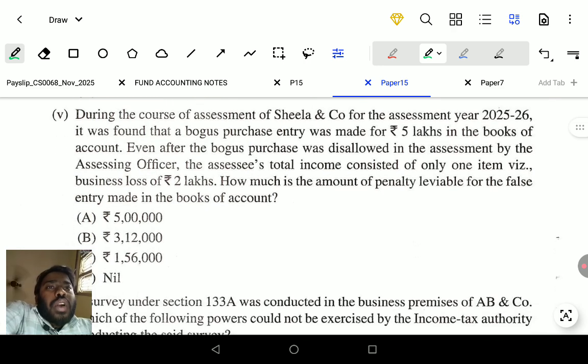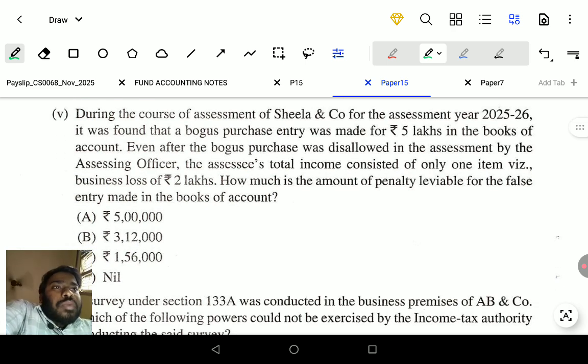Next question we go. During the course of assessment of Sheila and Co for the assessment year 25-26, it was found... what are they saying? Course of assessment means assessing officer. Every person will file the return of income. The assessing officer will assess the return. That is called assessing. Sheila and Co means a partnership firm, assessment year 25-26.